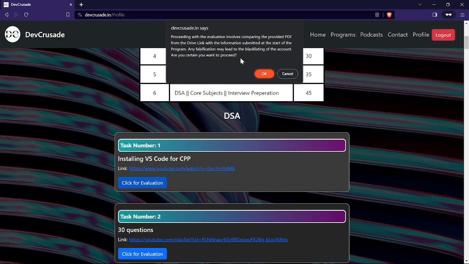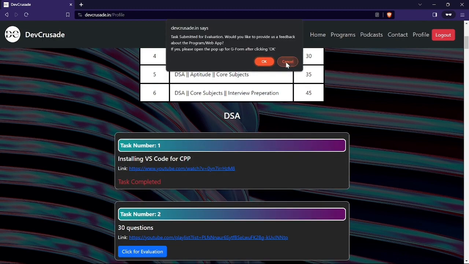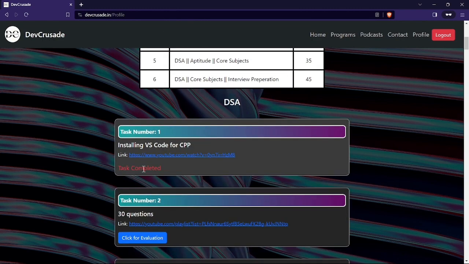If you find that someone is spamming or clicking all the click for evaluation buttons and has actually not done anything, there is no reflection of his work in his Google Drive, he will be blacklisted from our platform, right? So you can read that. Here it says task completed now.